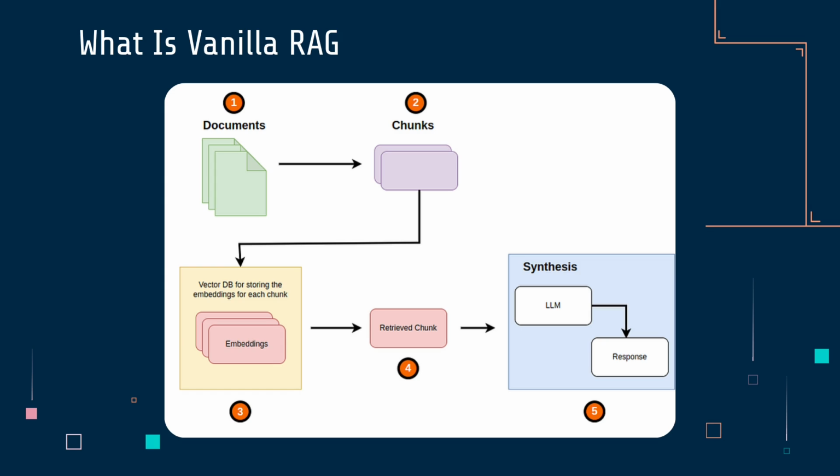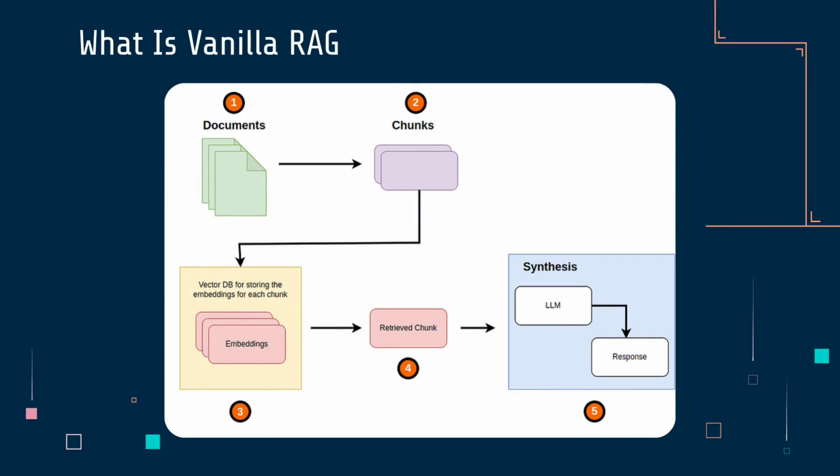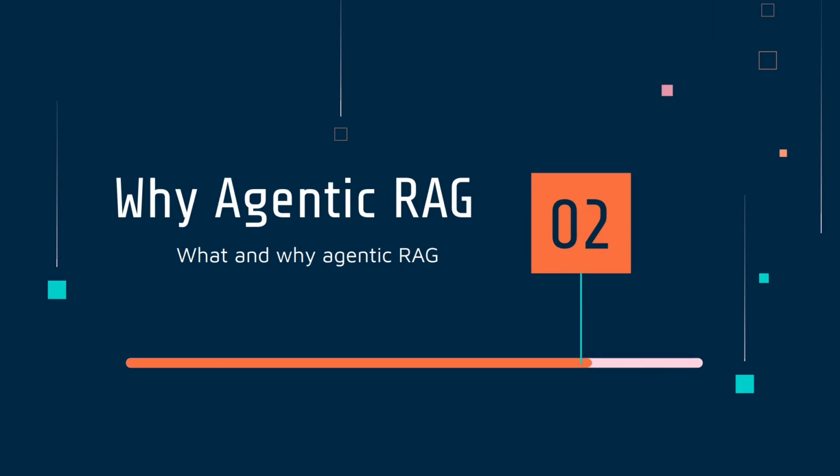And then the LLM provides a response, which we return to the user. So the response is based on the document that we originally had. That's basically what a RAG system is and how it works. Good, so that's a plain vanilla RAG system. Now let's look at a more advanced RAG system, which is an agentic RAG.